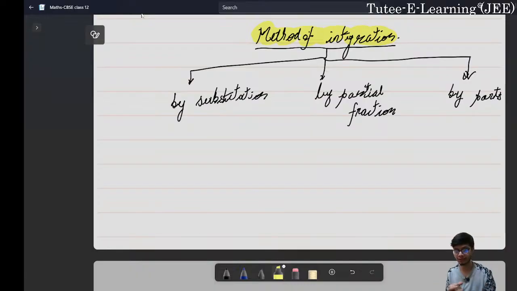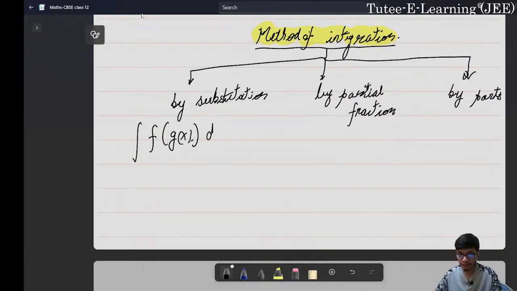I will try to explain all the important theories associated with these three methods, and then we'll take up questions. In integration by substitution, the main idea is that if we are unable to perform the integration, let us say a composite function is given. So instead of having a simple function, we have a composite function, and the setup is such that the composite function is given with a multiplication of the derivative of the interior function.